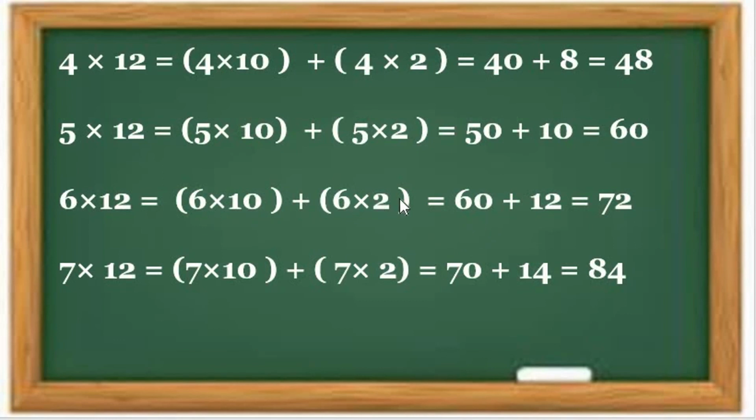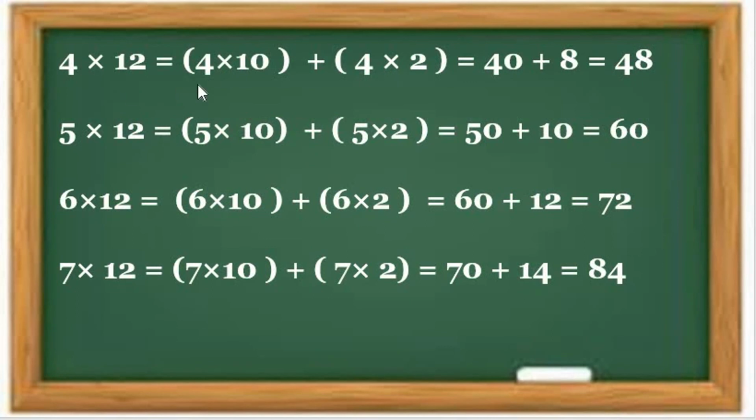Plus 6 twos are 12. 2 sixes are 12 and 6 twos are 12, on the opposite side. Understood, all my students? So now 60 plus 12. How many, all students? 60 plus 12 is equal to 72.